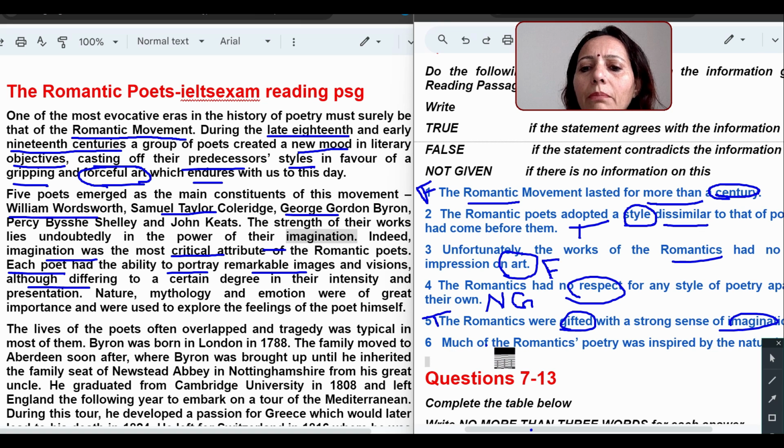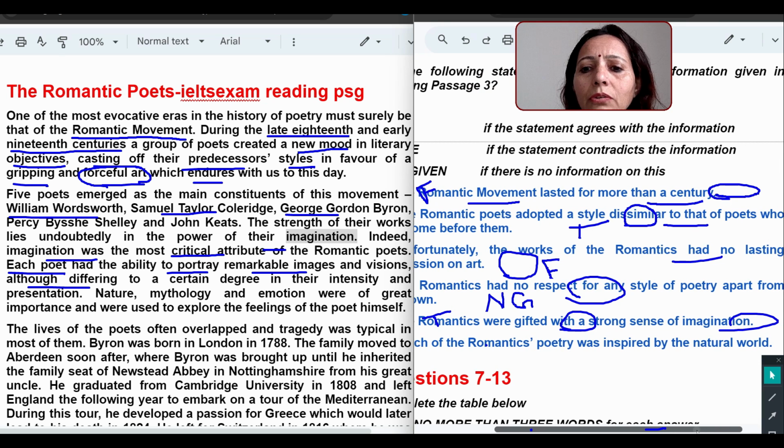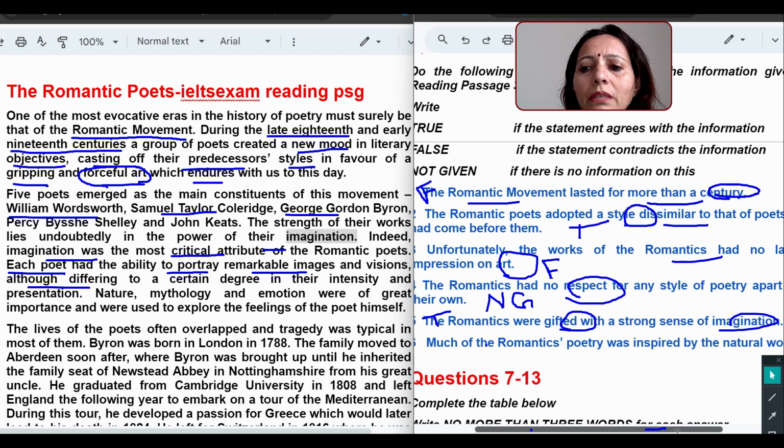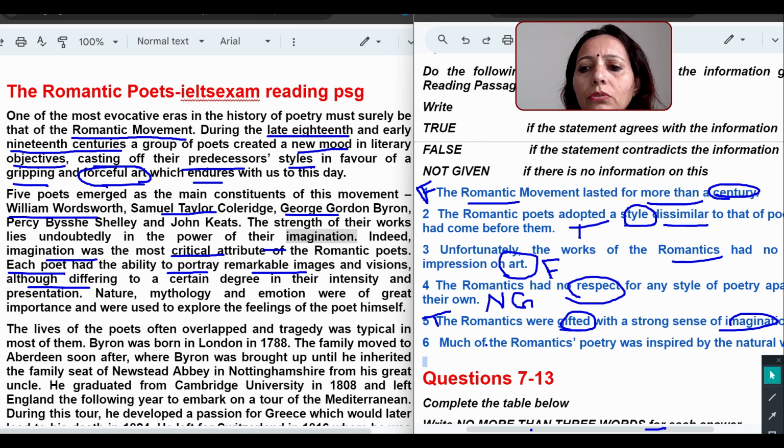Sixth number. Much of the romantic poetry was inspired by nature. Most of the romantic poetry was inspired by the natural world. Okay, so the natural world they are saying. Now, till then, I am just moving the screen so you can find the location. Much of the romantic poetry was inspired by the natural world.